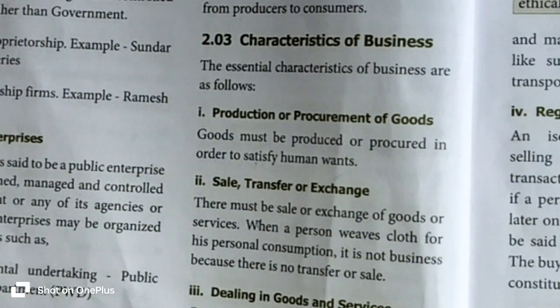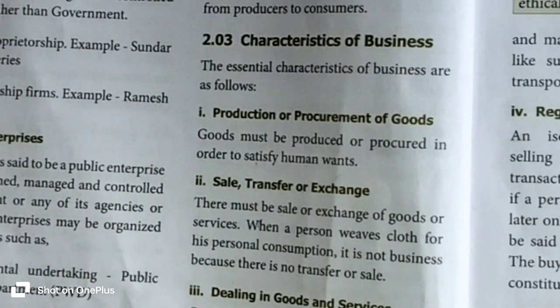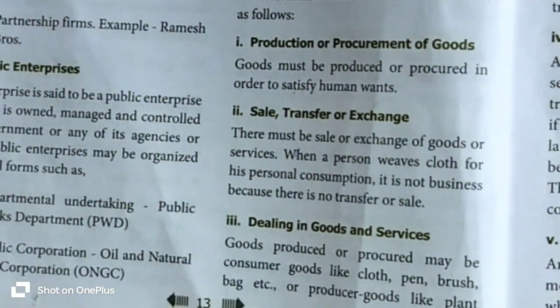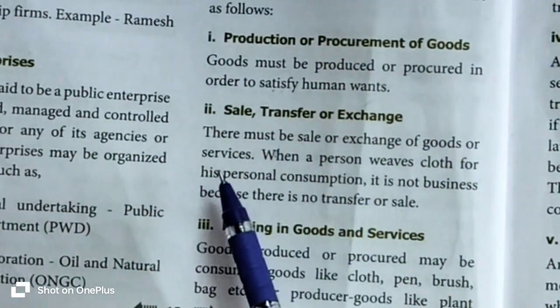So that is called business. The main characteristic of the business is to purchase, procure or produce goods to fulfill human wants.